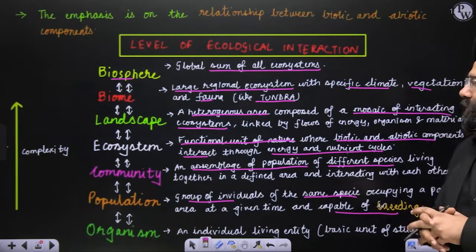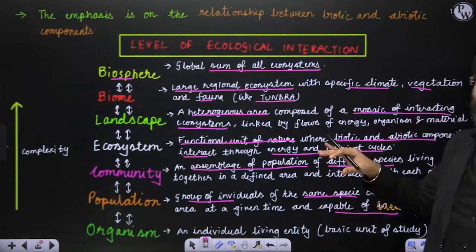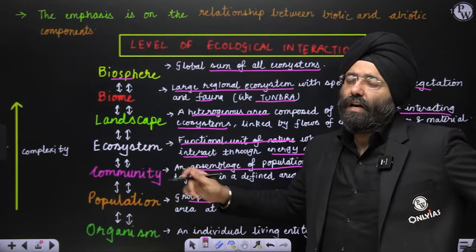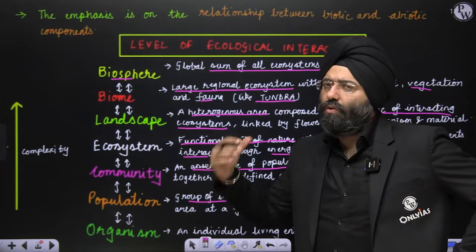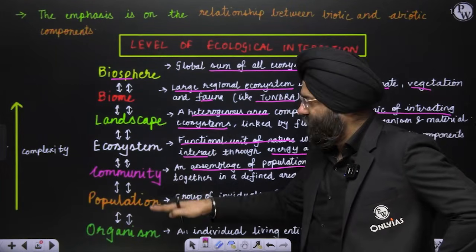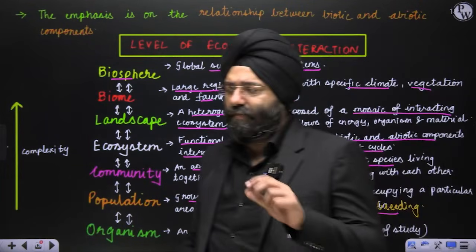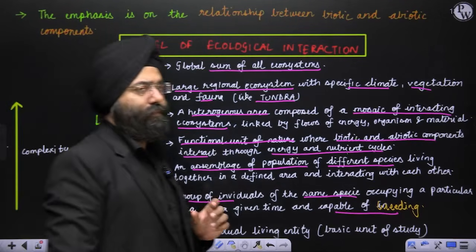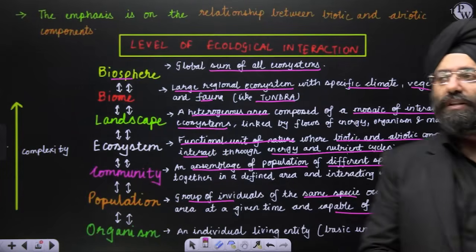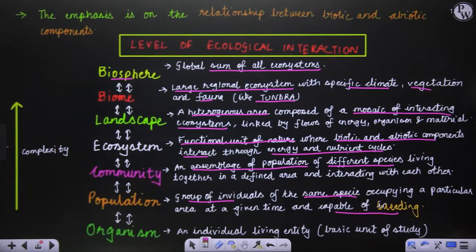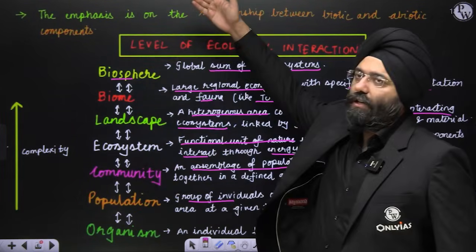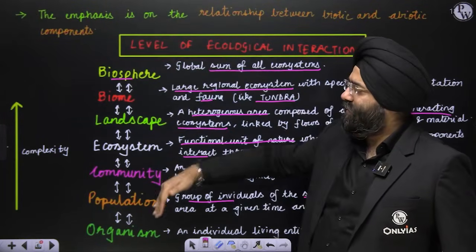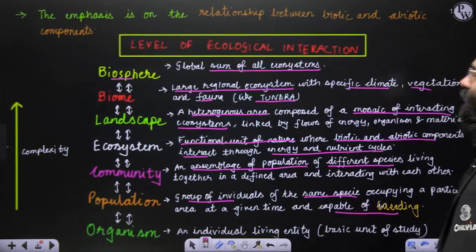Now, these are the various levels. You can be asked questions, let us say they will say population means a group of people of different species staying together. No, that is community. So you should be well aware of the definitions I've written here, because this is something very often neglected by candidates, and ultimately in the examination you suffer. So you should be very clear. You can please note it down also. As you move higher, the complexity increases, because an individual is simple, but so many multiple things come in as you move up. Okay, let's move ahead.